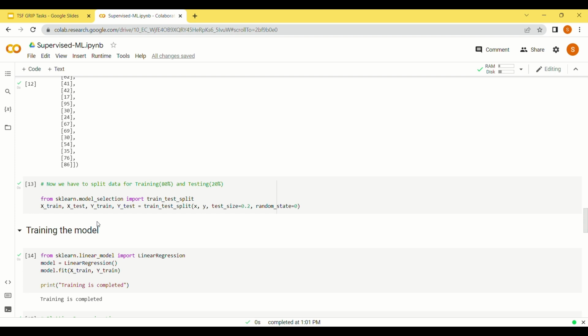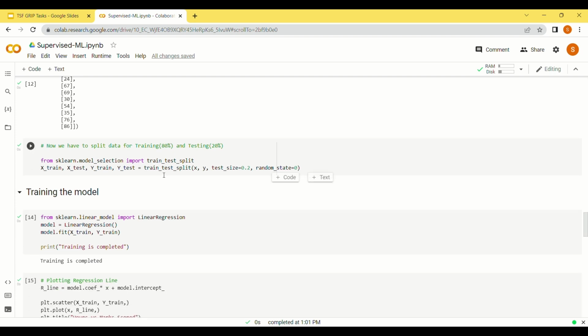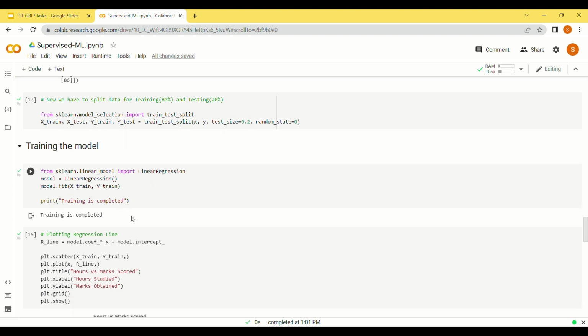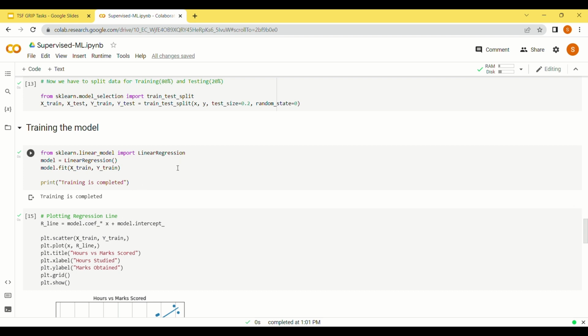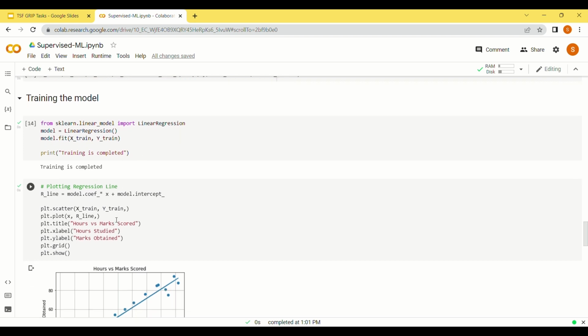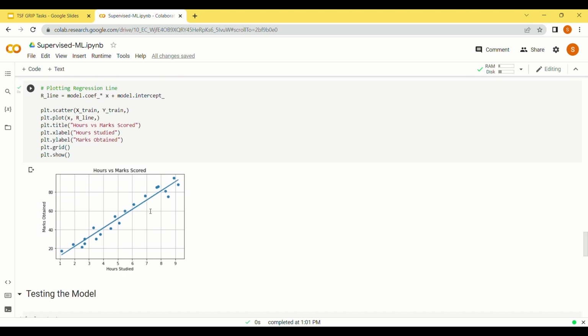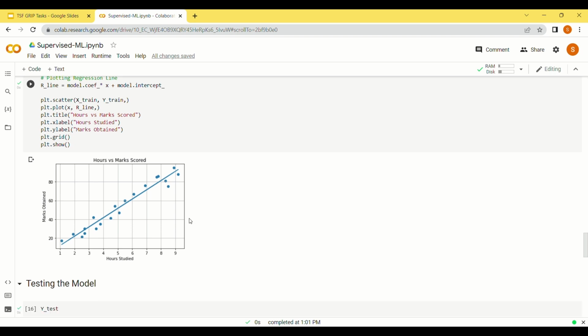Now we have to split the data for training and testing. We will use the train_test_split function from scikit-learn and assign test size 0.2, which means 20% of the data will be used for testing the model, and the remaining will be used for training the model. We will import linear regression from scikit-learn and fit a line of regression to our data, which is basically an imaginary line for which the difference between the line and the data points is minimum.